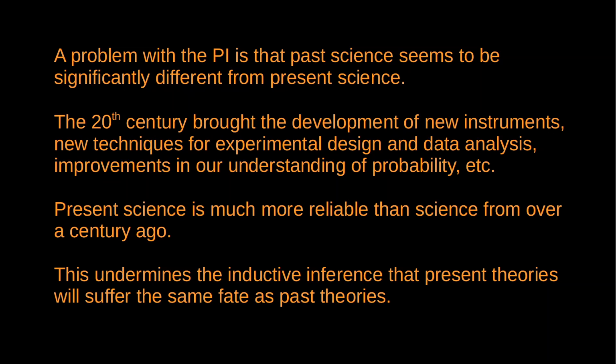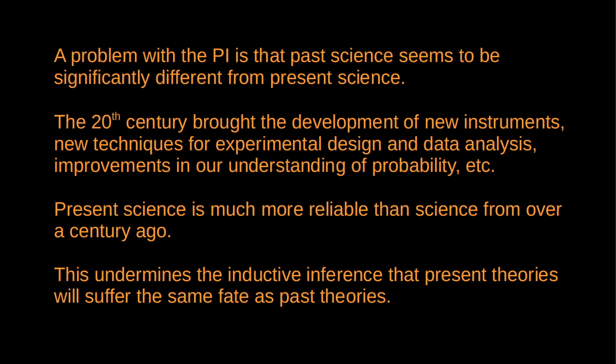statistical tools like analysis of variance, a much more sophisticated understanding of probability and probabilistic fallacies, and like all of this stuff, there was a massive explosion of progress over the 20th century in so many fields of science. But what this means is we can't infer from the failure of past theories to the failure of present theories. There is no reason to expect that present theories will suffer the same fate as past theories because modern science is so different. And I mean, prima facie, it seems to be much more reliable than past science, right? That seems to be what we have achieved with all of these new instruments and new techniques.